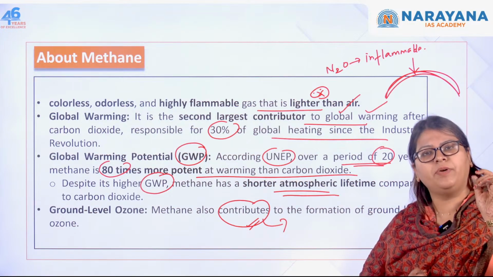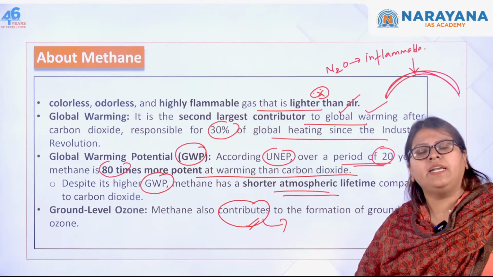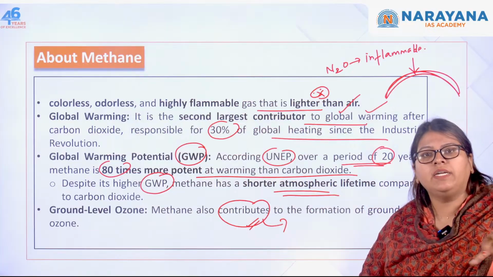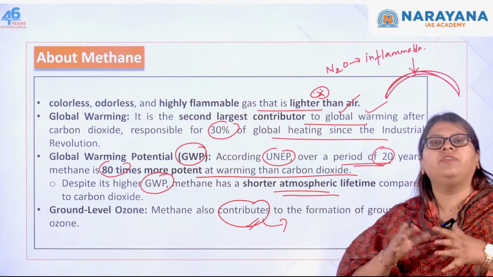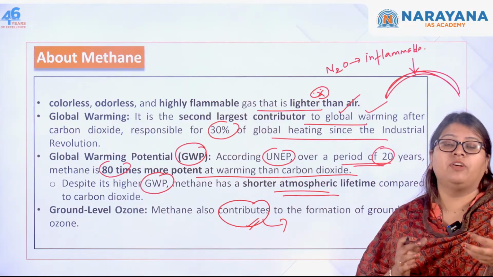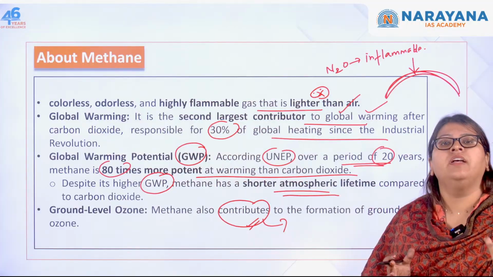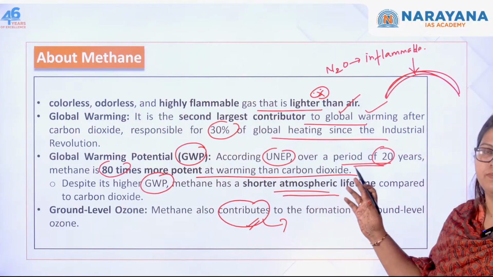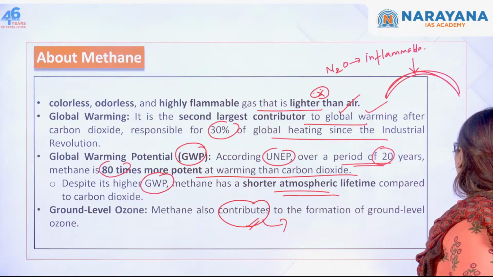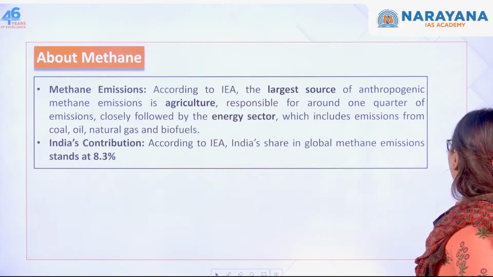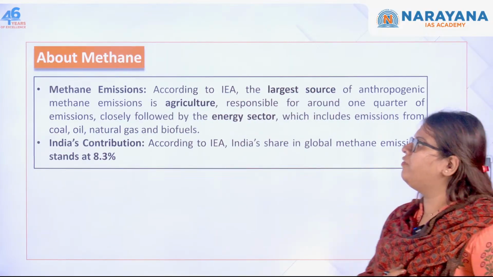It does not have a particular source of emission. It is produced when different volatile organic compounds react with the solar radiation or sunlight. So this is when the ground level ozone is produced, and methane is also a contributor to its formation.